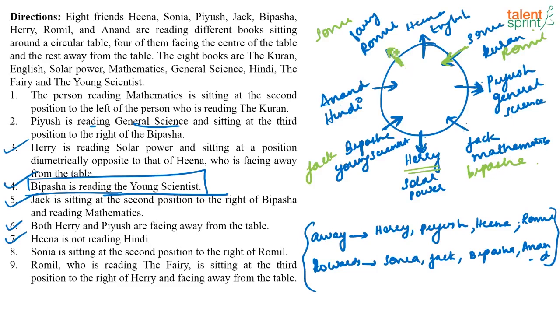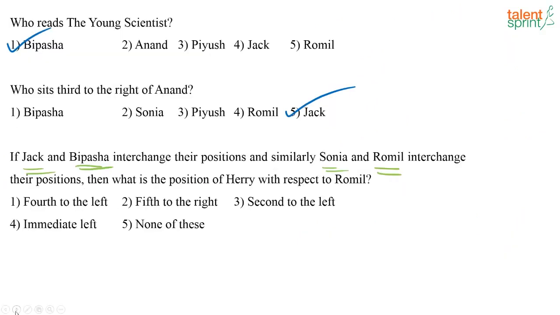The person who is sitting here is facing outwards, the person who is sitting here is facing inwards only. But they are changing positions alone. So this is how they are now. Romil is facing inwards, so Harry is fifth to the right of Romil. That will be your answer. So the correct answer will be option 2.